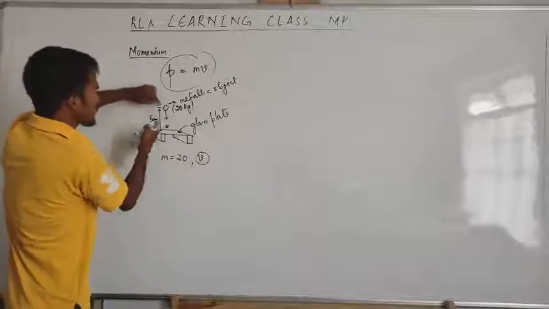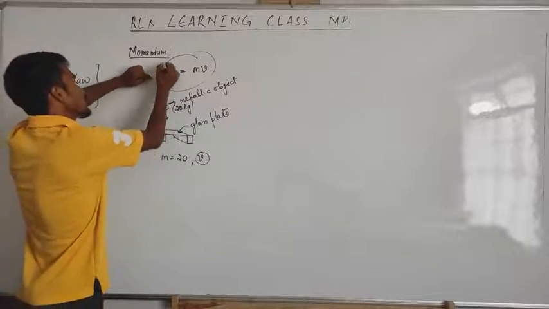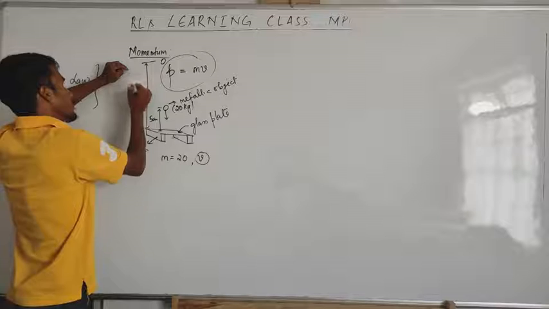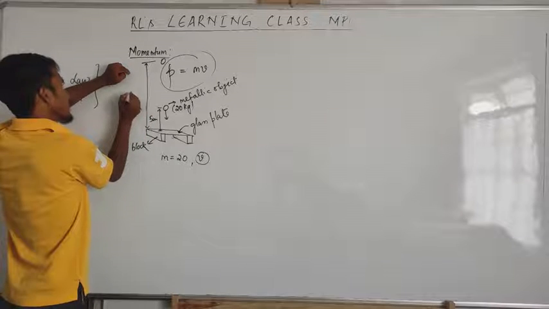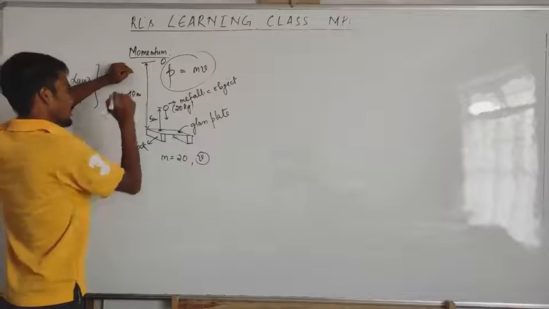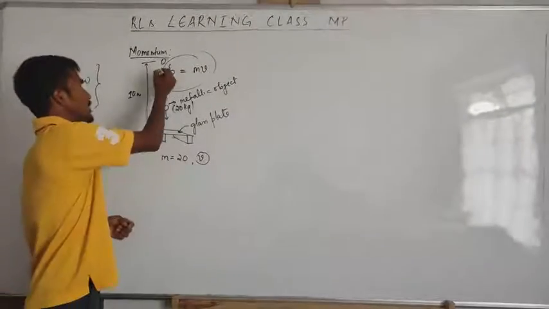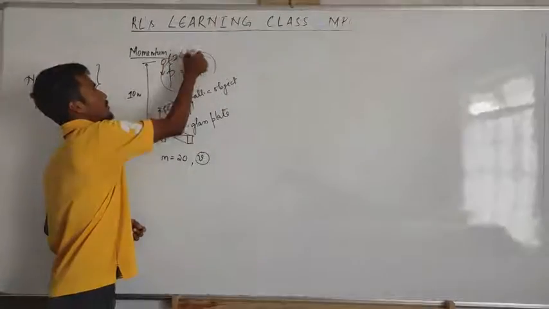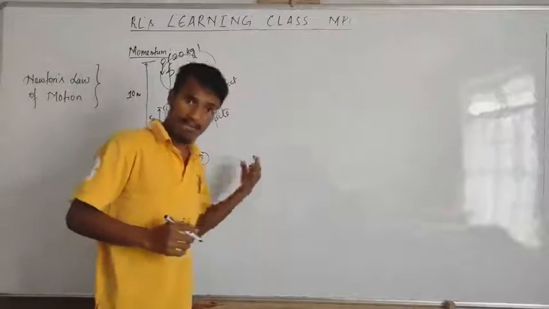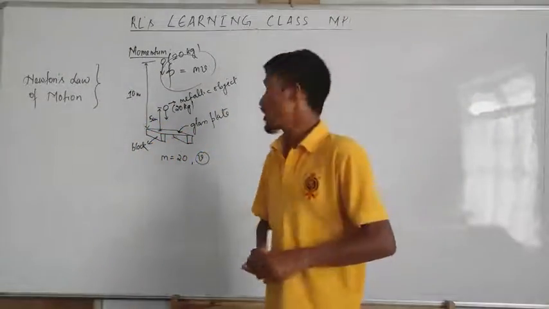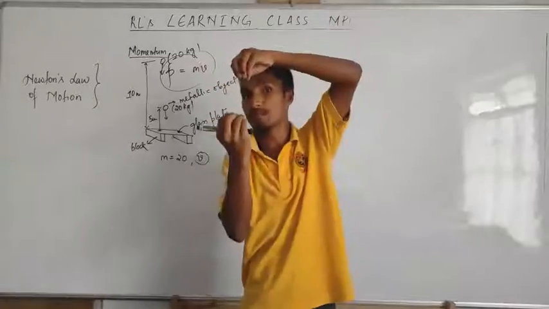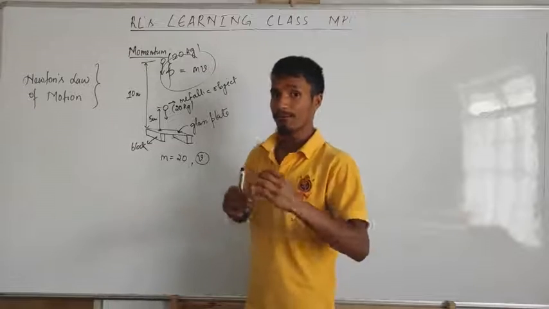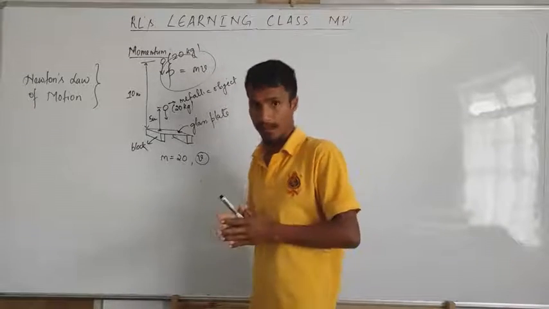Now, for example, if I raise this object to a higher point, let's consider 10 meters. Now this object is made to fall on this plate. Again, what's the mass? 20 kg. Now will this plate break? Yes, because the object has time to increase its velocity. When the velocity is increasing, the force of impact is very high.